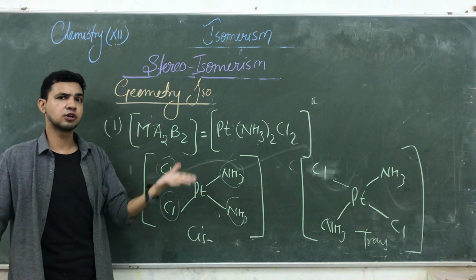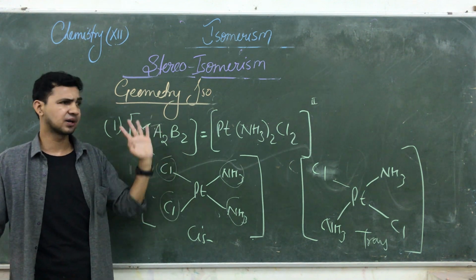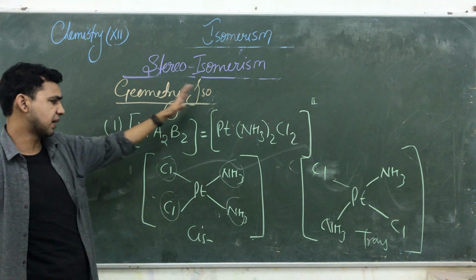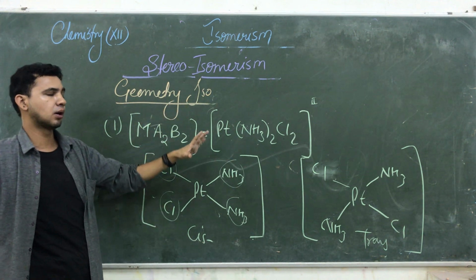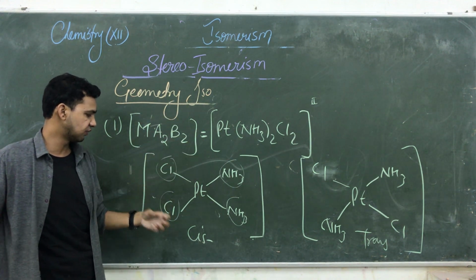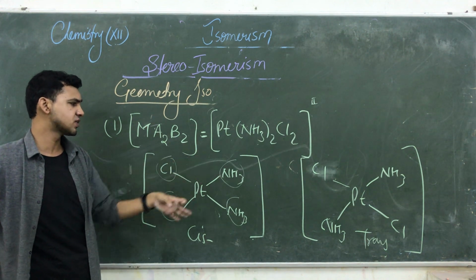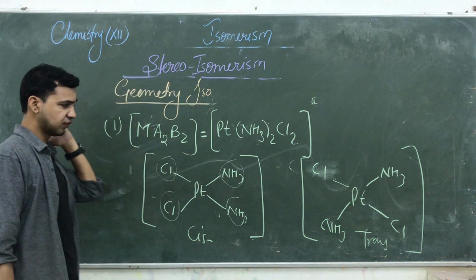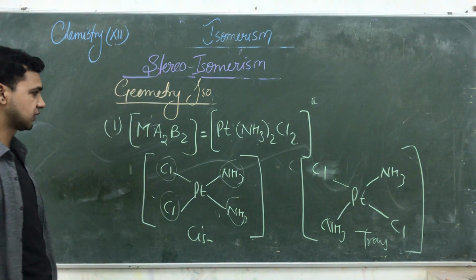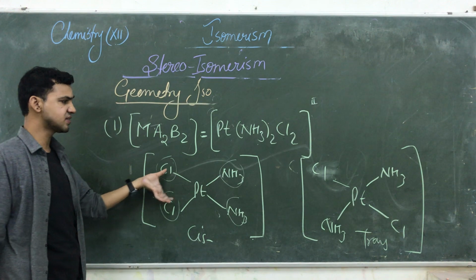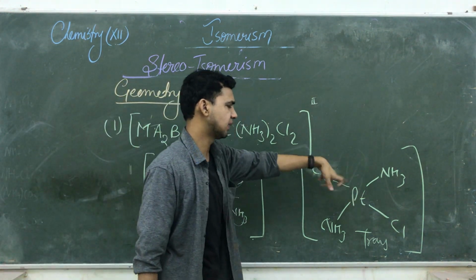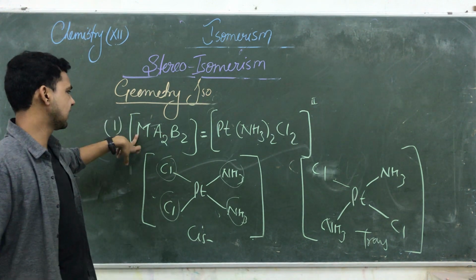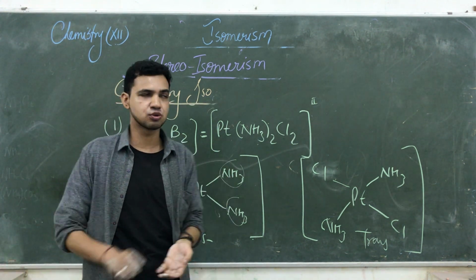This geometry is not just useless. It is useful in a different area, the medicinal purpose in biological fields. So that is the cis platinum compound and that is known as trans. They both have the same molecular formula but they differ in their alignment or arrangement in space. So this is cis, and here the same ligands are in opposite phase, so that is known as the trans. So that is generally Ma2b2 type cis-trans isomerism.